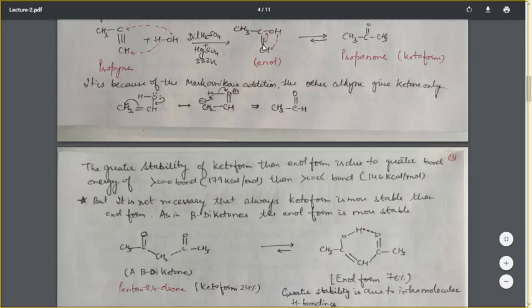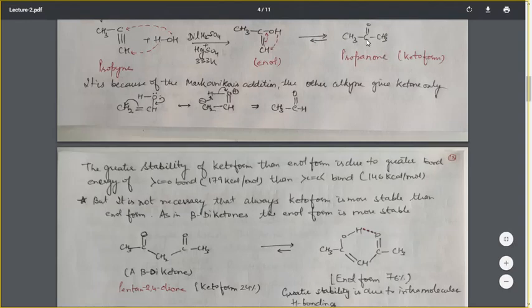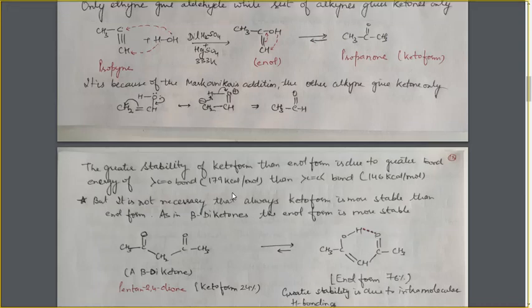So the carbon-carbon double bond is converted into the carbon-oxygen double bond, and the carbon-oxygen double bond is much stronger as compared to the carbon-carbon double bond. That's why the keto form is more stable as compared to the enol form. So because of the difference in the bond energy, the keto form is more stable, and the enol form, as soon as it is formed, will undergo tautomerization to form the keto form.